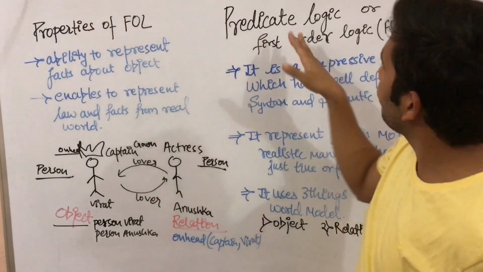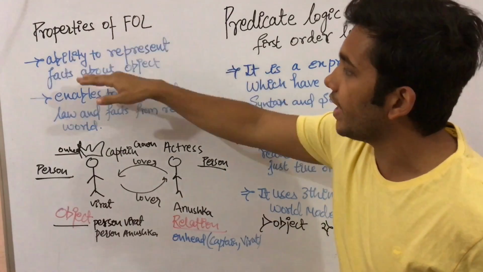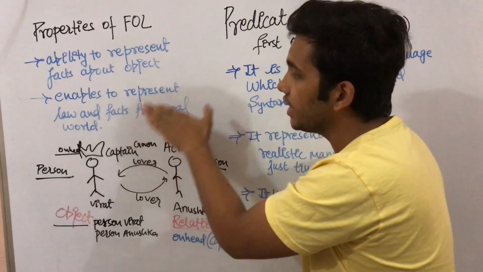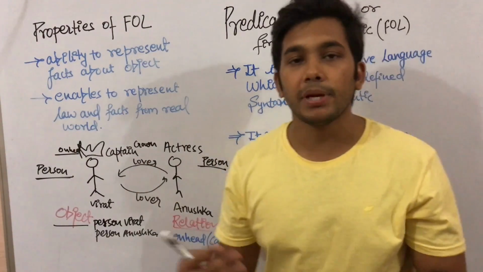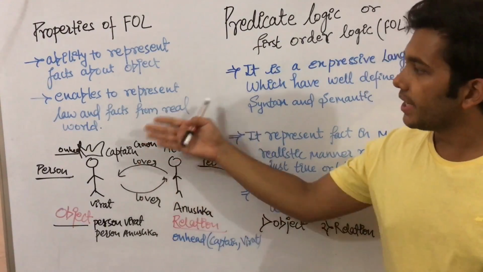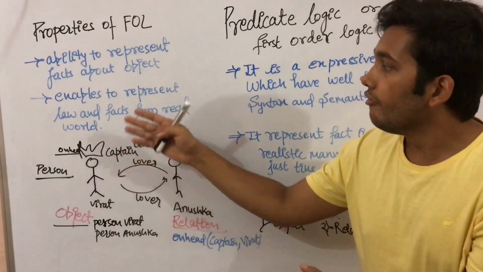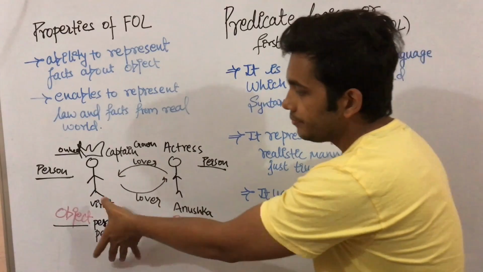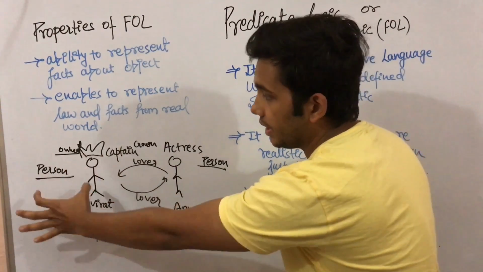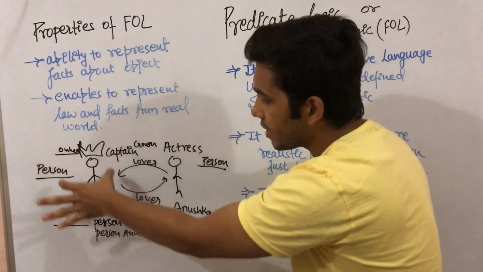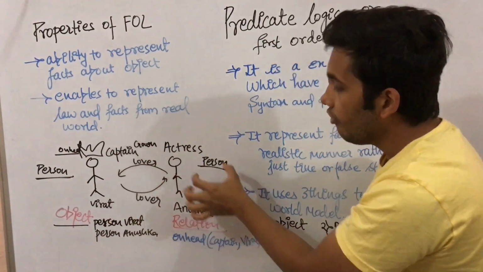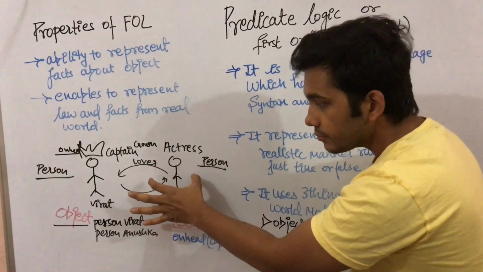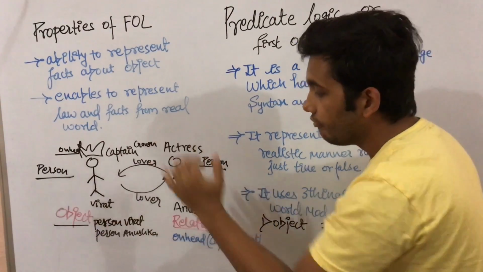So properties of first order logic: ability to represent facts about objects. It enables us to represent laws and facts from the real world, which means unlike propositional logic, predicate logic deals more with facts related to real world entities. Just like this example: here Virat is a person having a captain crown on his head. He is a lover of Anushka, where Anushka is another person, an actress, and she is also a lover of Virat.